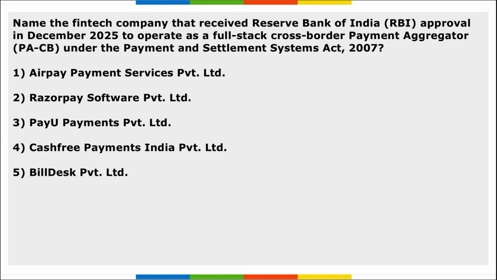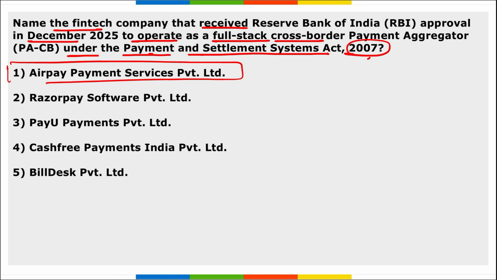Next, name the fintech company that received the RBI approval in December to operate as a full-stack cross-border payment aggregator under the Payment and Settlement Systems Act of 2007. So, name that fintech company. It is Airpay Payment Services Private Limited.